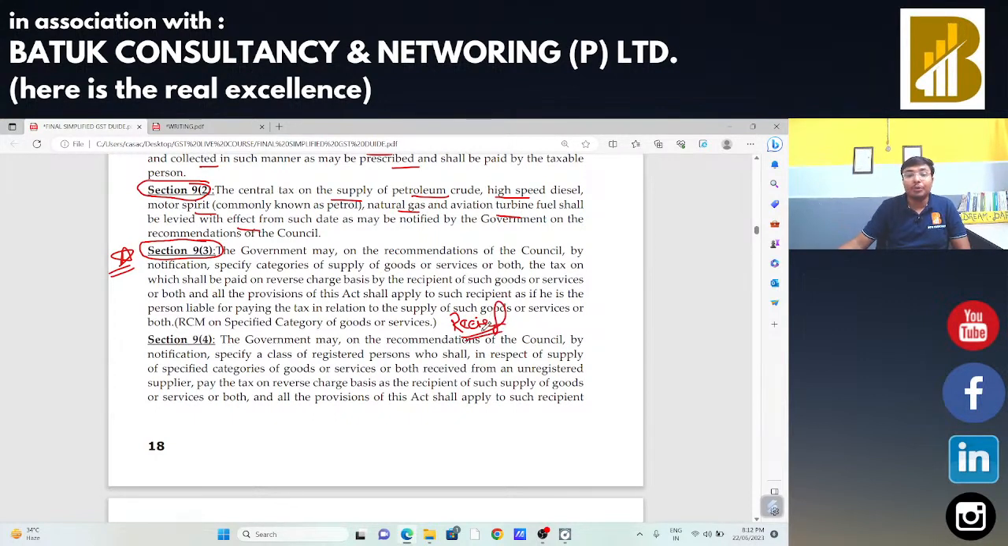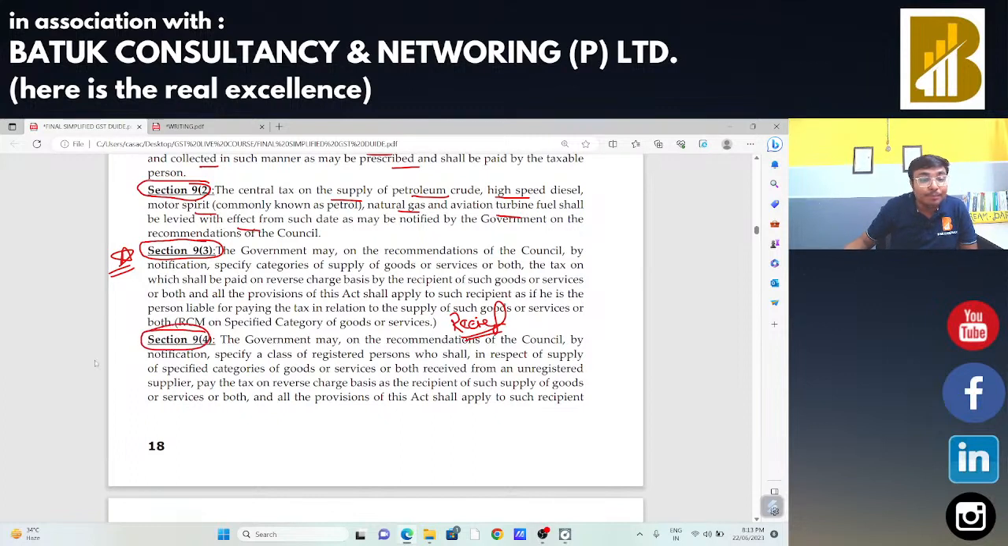Okay, and we are going to discuss that list also in today's session. We can say all those transactions, activities, goods and services which are mentioned in Section 9 subsection 3, on all those goods and services, GST should be payable by the recipient. The supplier is not going to make the payment of taxes.